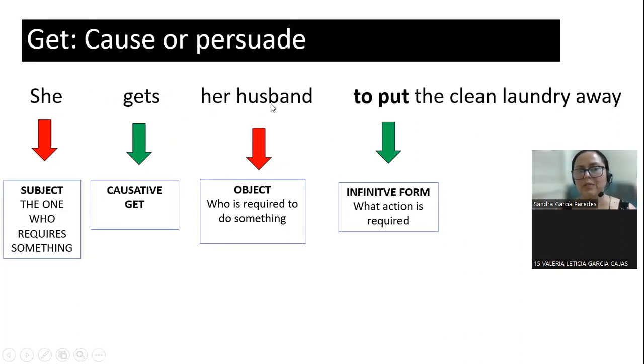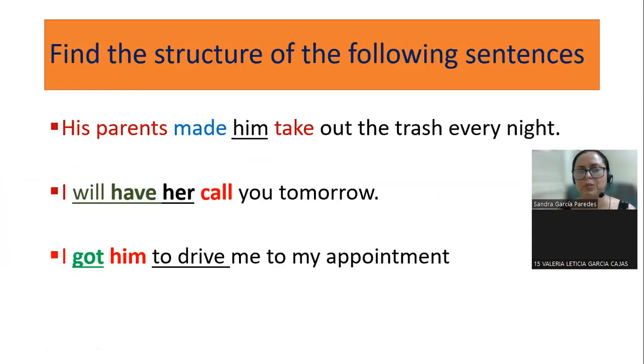Subject, causative, object, infinitive form, and verb in base form. So what is the subject in this sentence, Valeria? His parents. Very good. What is the causative? Made. Is it in the present or in the past? Past. Do you use it to require, to persuade, or to instruct or ask someone? Made, it was for require or force.